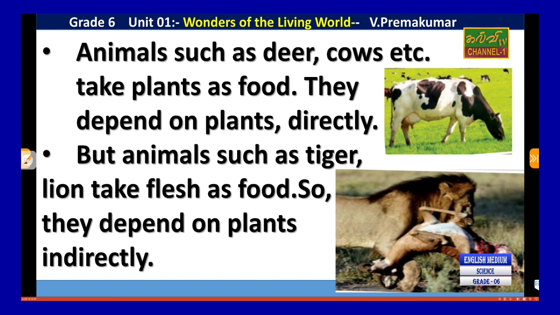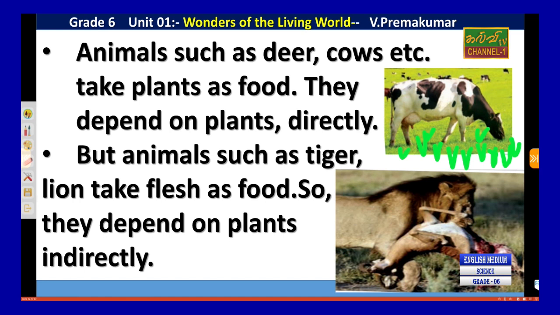Animals such as deer, cow, etc. take plants as food. They depend on plants directly. See this diagram. This cow directly eats grass. There is so much grass here, so the cow can eat directly. We call this herbivorous.